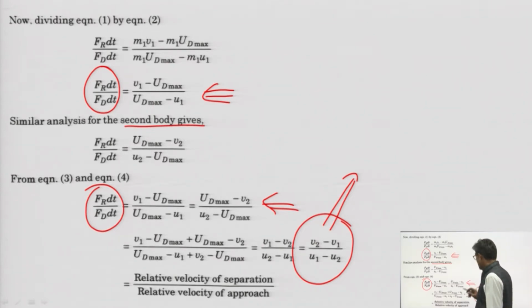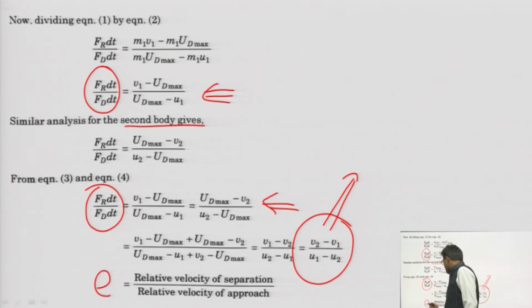This means relative velocity of separation divided by relative velocity of approach, and that ratio has been defined by Sir Isaac Newton as the coefficient of restitution.